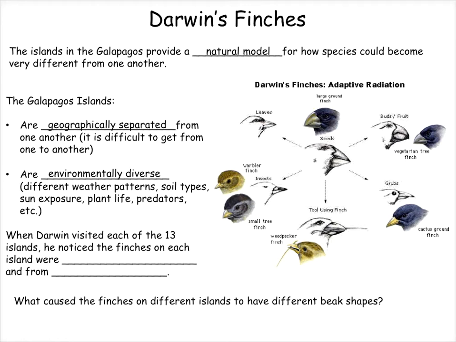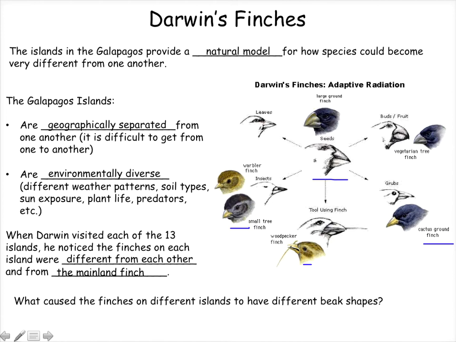So, when Darwin visited each of the 13 islands, he noticed that the finches on each island were different from each other and different from the mainland finch. You can see that in this diagram here. The finch in the center here is the mainland finch. And the finches that are shown around the mainland finch are the various kinds of finches that were observed on each of the Galapagos Islands.